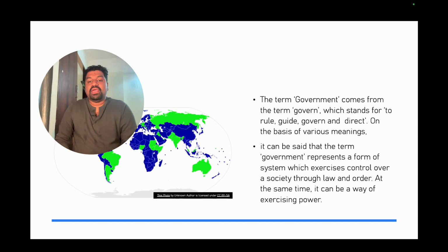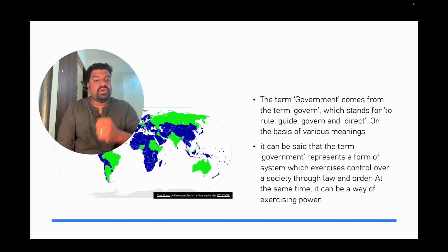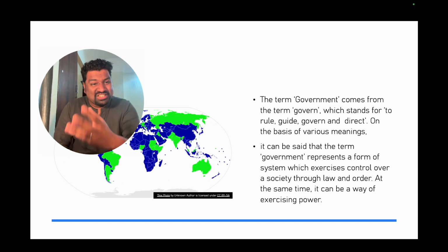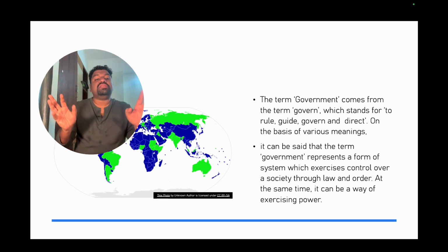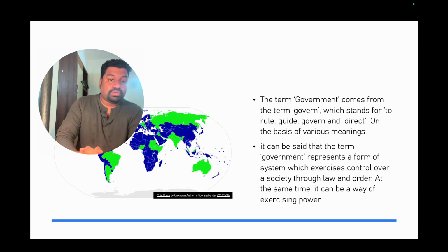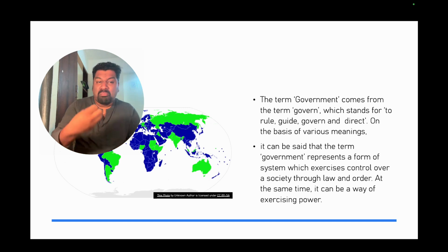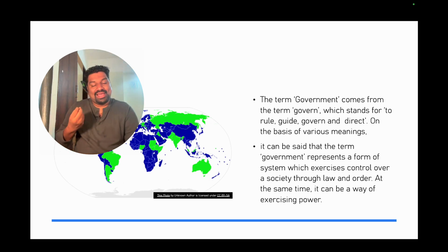That is very important. At the same time, it can be a way of exercising power. For example, the law and order of a country, the defense of a country, the common civil laws like marriage laws of a country, the divorce laws of a country, how the traffic rules should be controlled. These are all governed by a set of laws and statutes which are written, something in the constitution, something by new laws. So the constitution is the basic law of the land, and we add new laws by the legislative assemblies of the central and the state government.